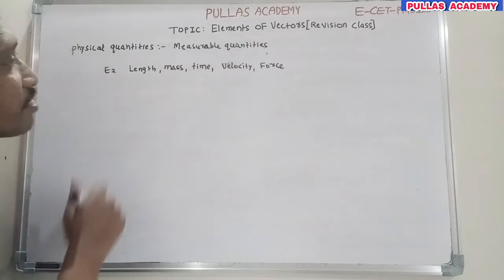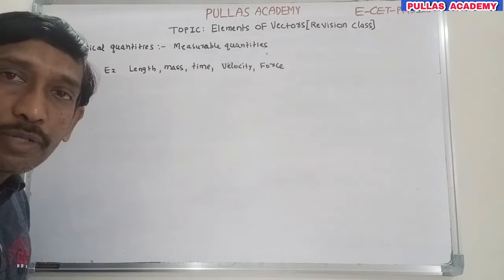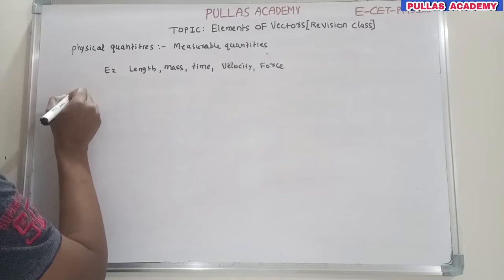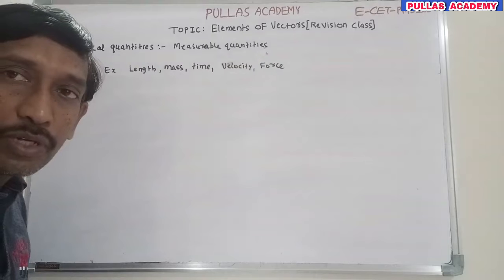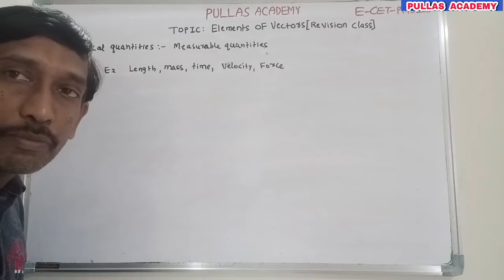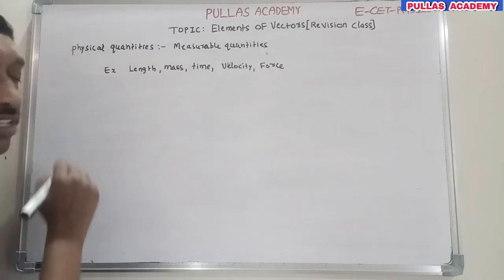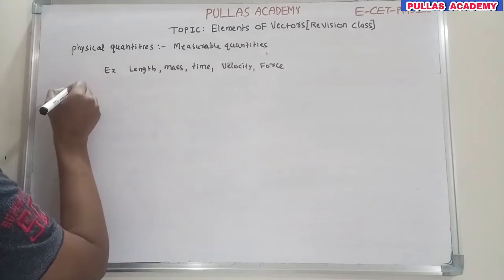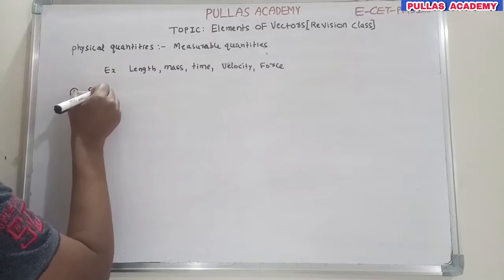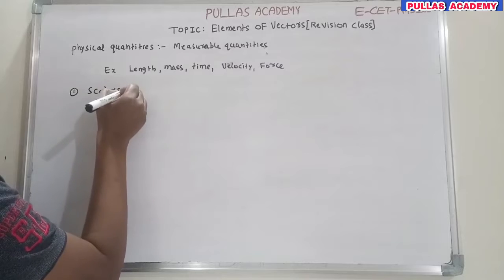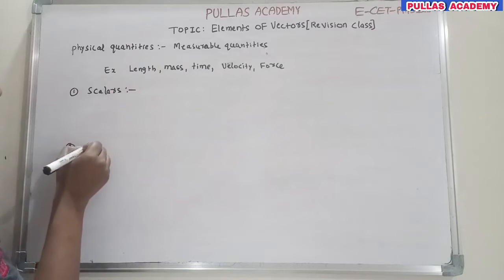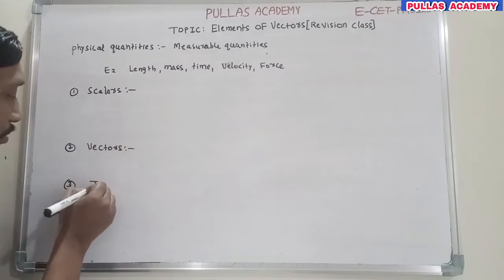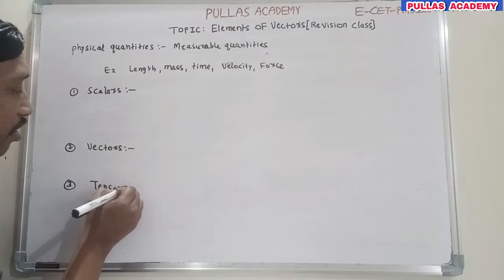These physical quantities are classified into types based on direction. Mainly two types, scalars and vectors, but actually we have one more type, tensors. Based on direction we will discuss these three types. The first type is called scalars, the second type is vectors, and the third type is tensors.